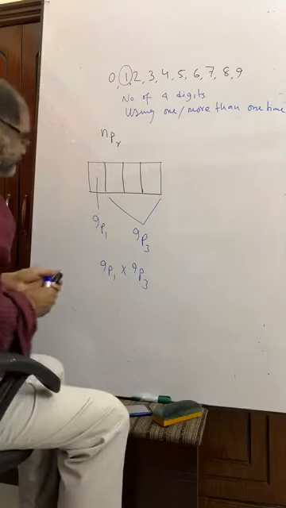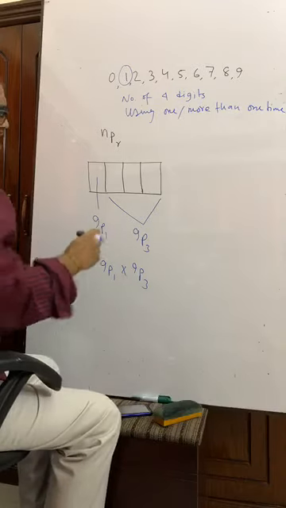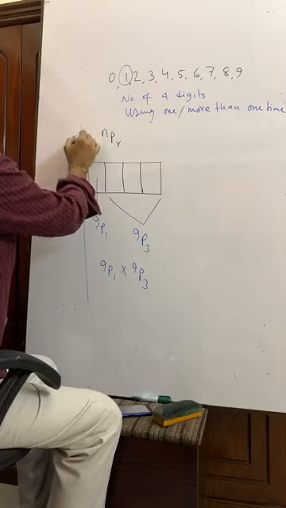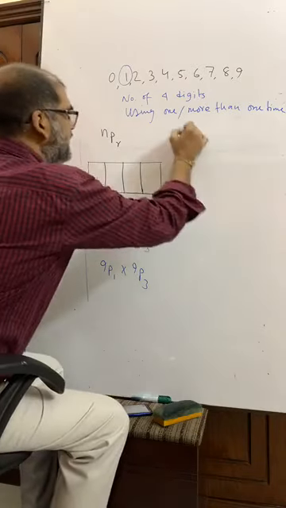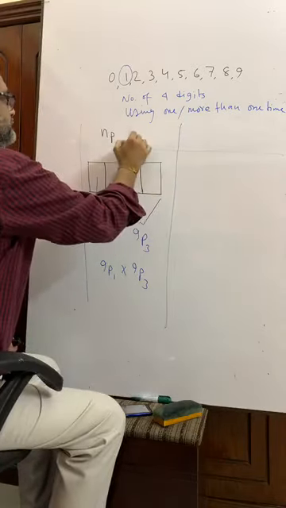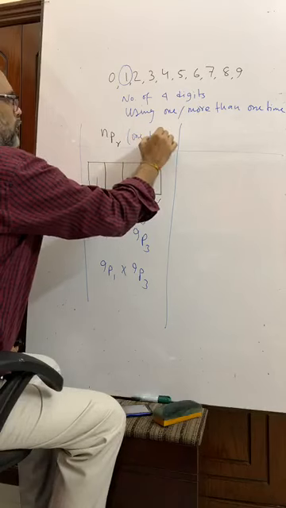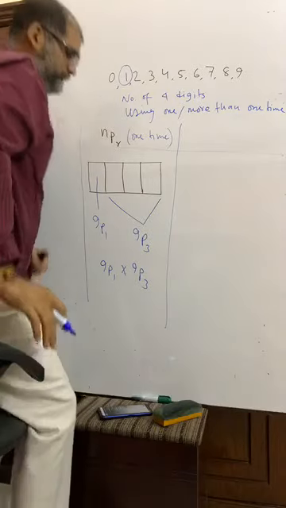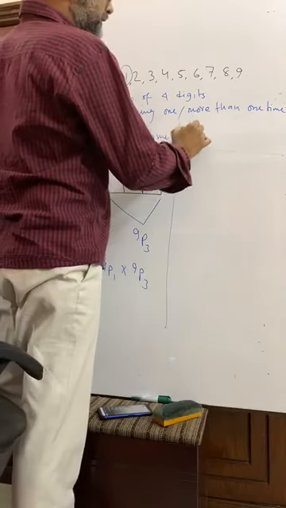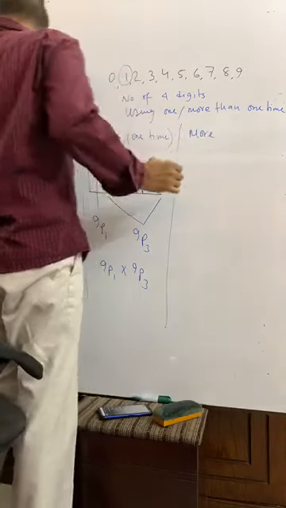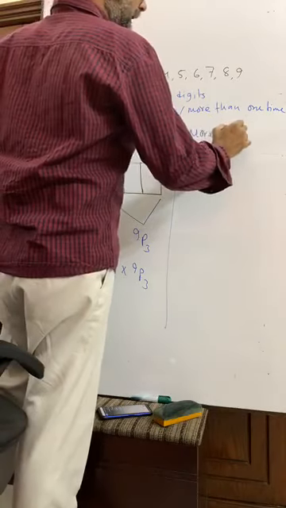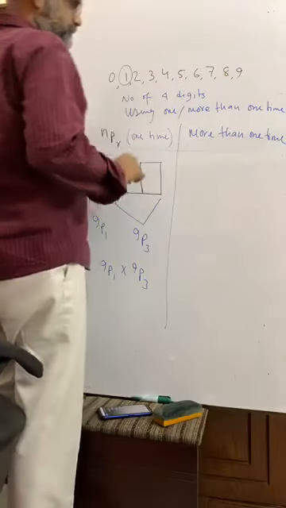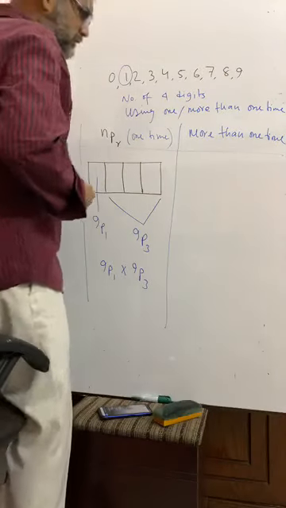But this is when a digit has been used one time. But if it is told more than one time, then what would be the answer?